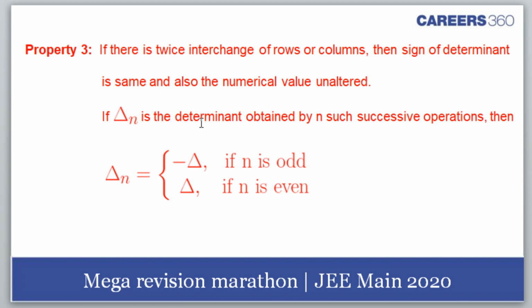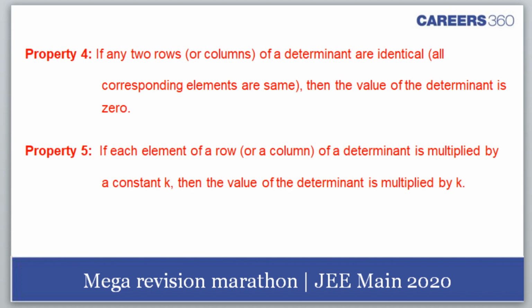Property 3, if there is twice interchange of rows or columns, then the sign doesn't change. So delta n is the determinant obtained by n successive operations. If n is odd we get minus delta, if n is even we get delta. We go to the fourth.